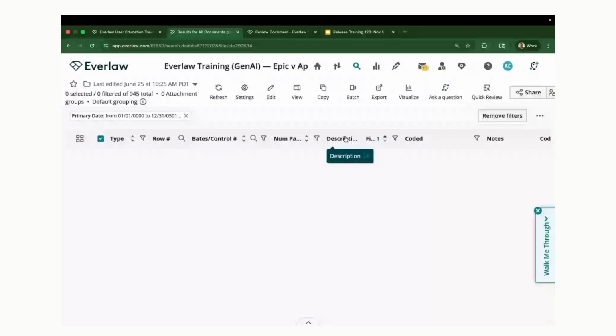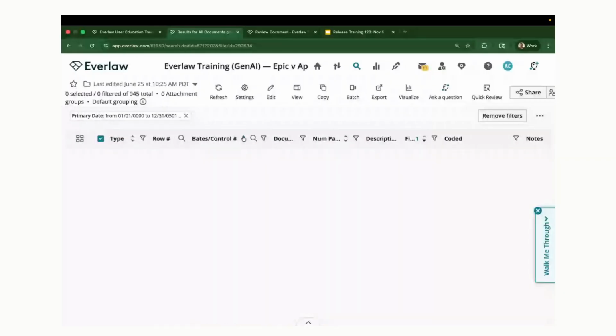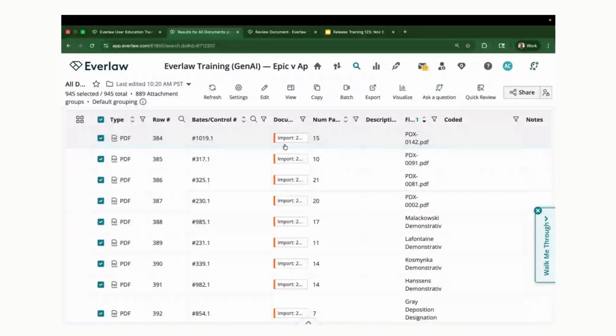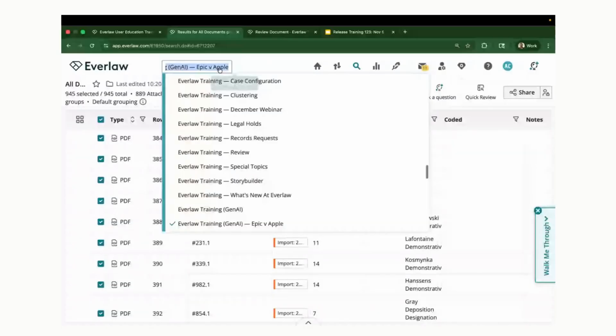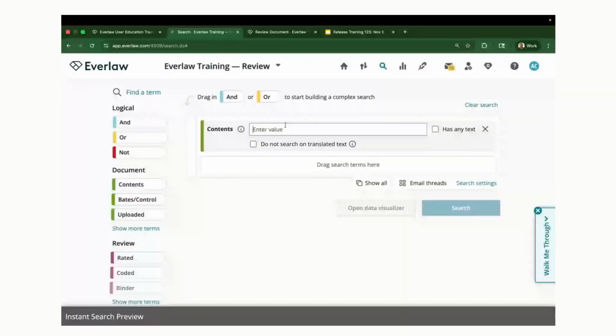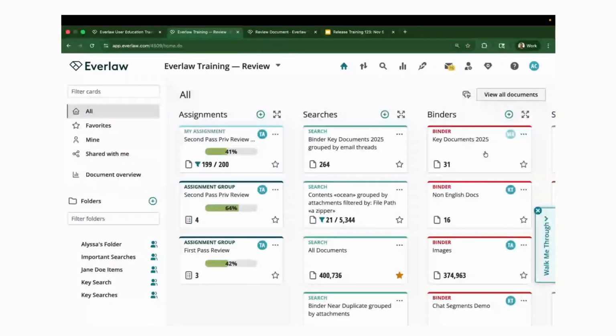Earlier, they were all from one upload, so there was nothing to filter down. Oops. I'm getting everything from the same import, so I'm not able to filter these ones, but let me just change this to another project. We'll be able to show this for you. Cool. Sorry about that.